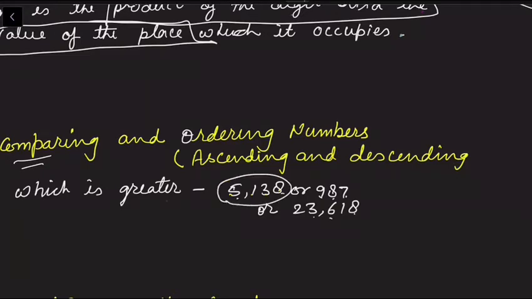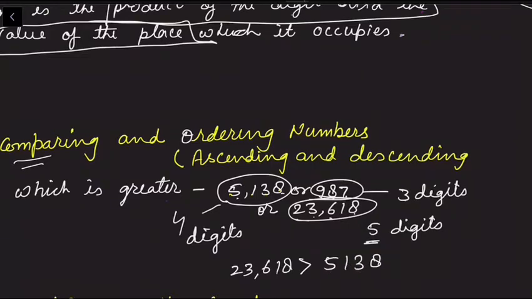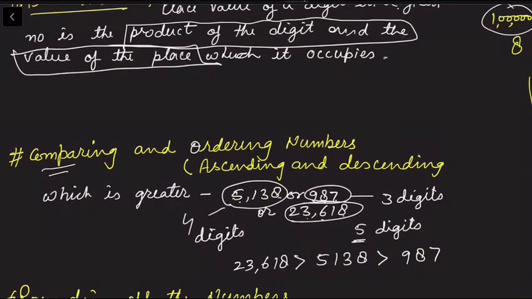Here there are 4 digits, in this number 3 digits, and here 5 digits. Simply 5 digits is bigger than 3 and 4. It means 23,618 is greater than 5,138, which is greater than 986. We can do many questions in the next video in exercises 1B, 1C and 1D.